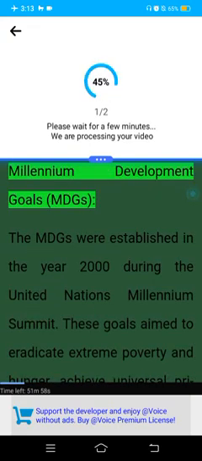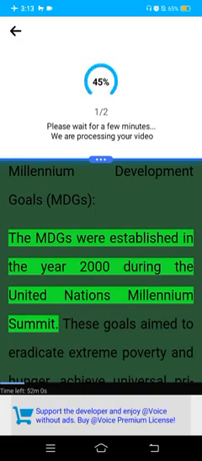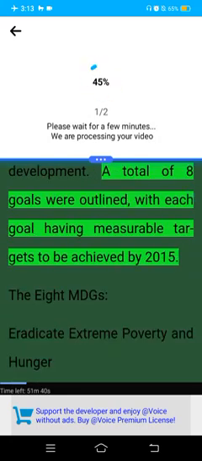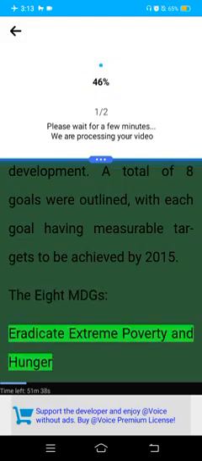Millennium Development Goals (MDGs). The MDGs were established in the year 2000 during the United Nations Millennium Summit. These goals aim to eradicate extreme poverty and hunger, achieve universal primary education, promote gender equality, reduce child mortality, improve maternal health, combat HIV/AIDS, ensure environmental sustainability, and build a global partnership for development. A total of 8 goals were outlined, with each goal having measurable targets to be achieved by 2015.